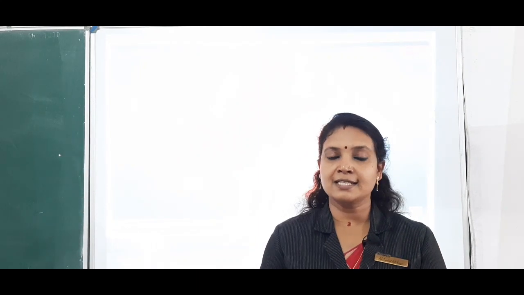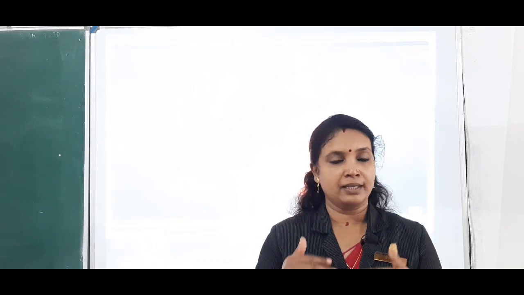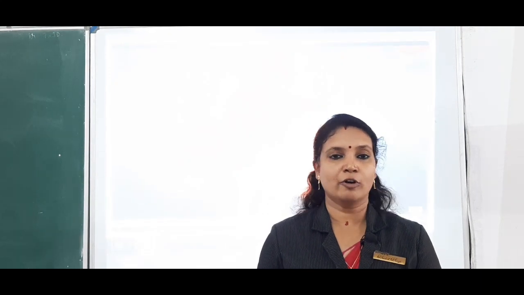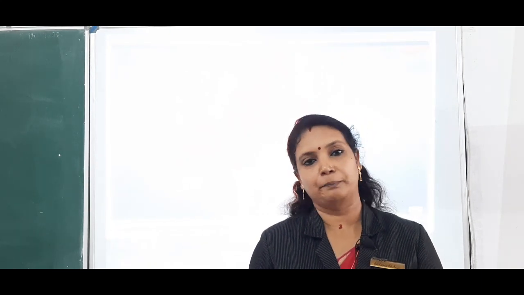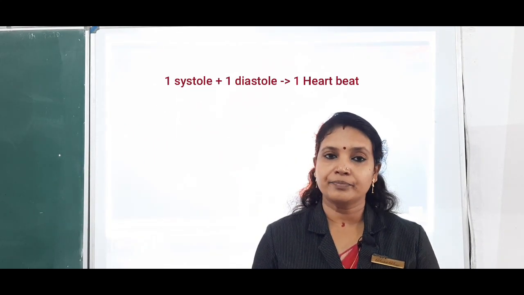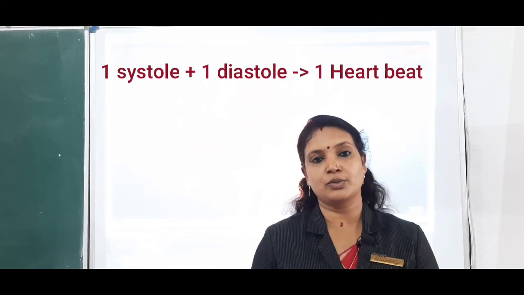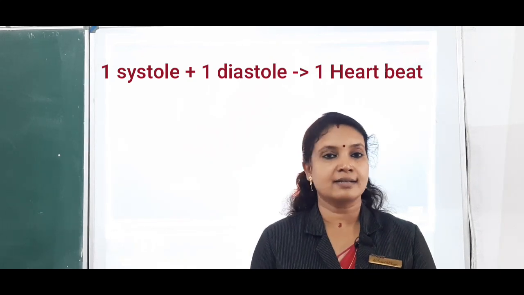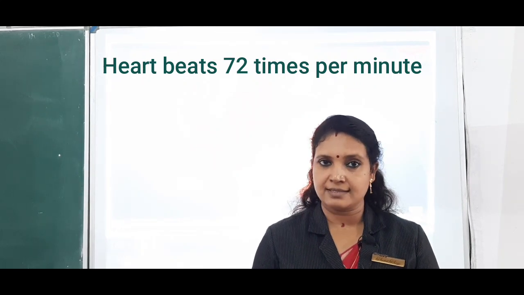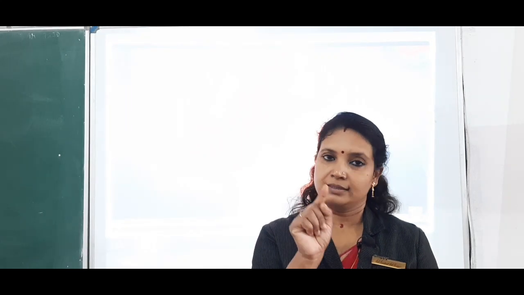Now after you rest for some time and check, definitely the heartbeat will become normal and along with that the pulse rate also will become normal, that is 72 times per minute. Okay, clear? So what is a heartbeat? One systole and a subsequent diastole together constitute a heartbeat or a cardiac cycle. And normally the heart beats 72 times per minute. To complete one heartbeat, 0.8 seconds is required.